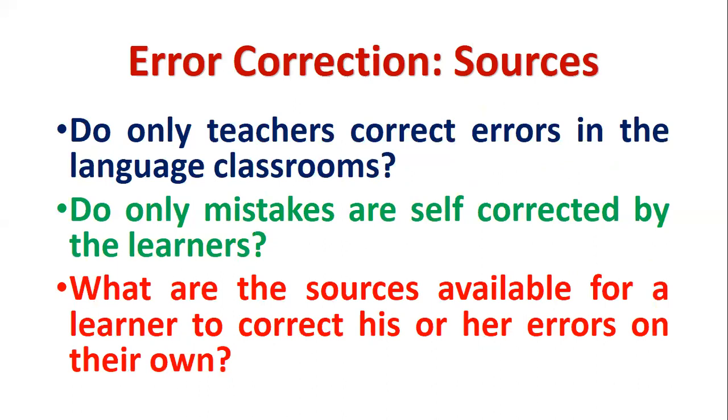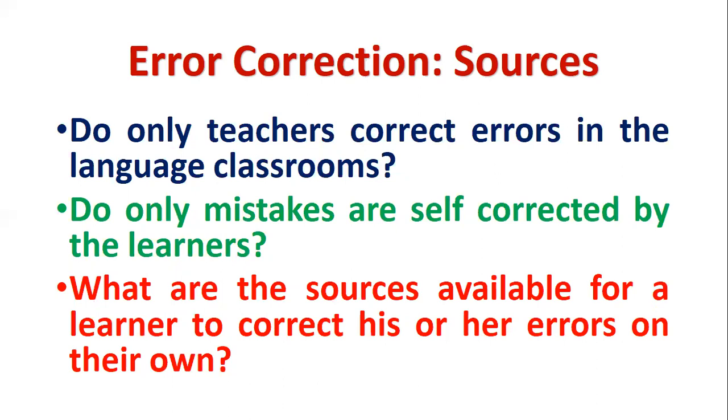So I hope now you have the answers for these three questions. I repeat those questions. Do only teachers correct errors in the language classrooms? Second question, do only mistakes get self-corrected by the learners?